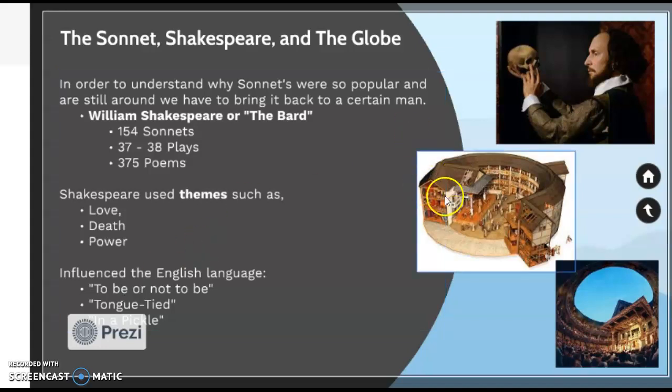People would go to the theater, or in this case in England, it was called the Globe. It was a circular theater, and I'll show you a little bit of a 3D rendering so you can see what the Globe looks like. It was a theater where people would come together to watch these shows. And remember, ladies and gentlemen, there were no phones, there was no TV.